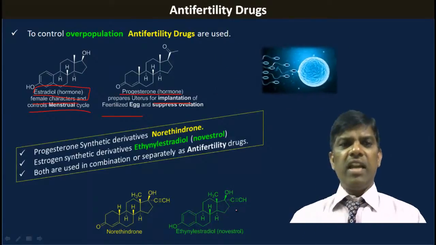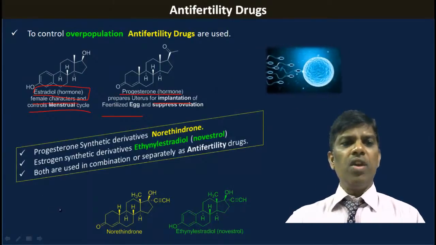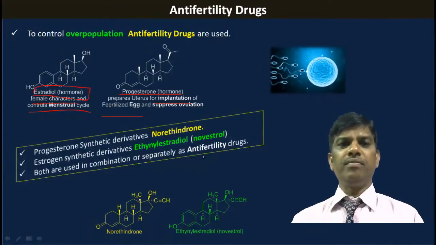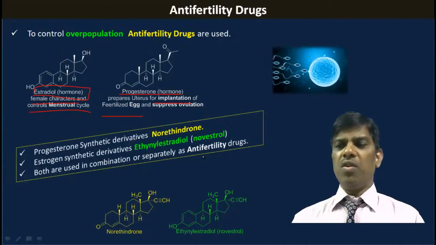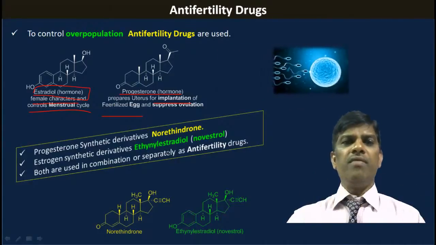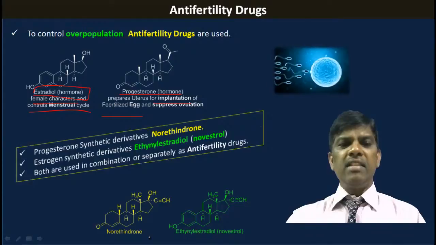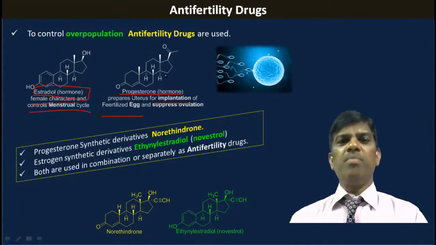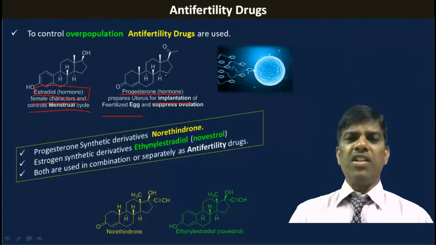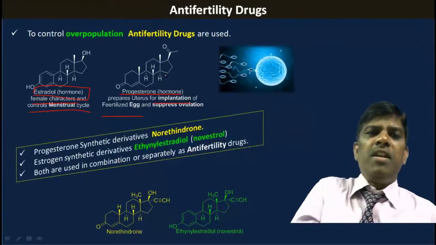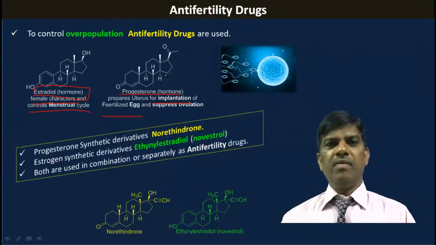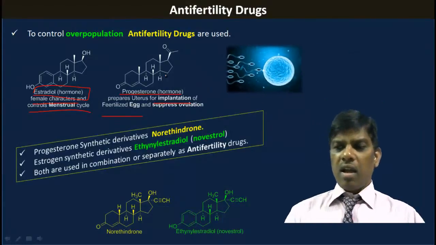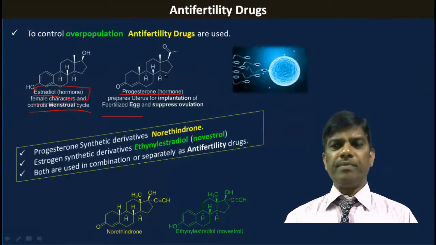This steroid ring system is the same, and both are used in combination or separately as anti-fertility drugs. So these drugs are going to stop the functioning of this. Being the same as progesterone, it mimics progesterone, but it stops the action of progesterone, where it is going to inhibit the action at the cell receptors. So this is how anti-fertility drugs act in our body.